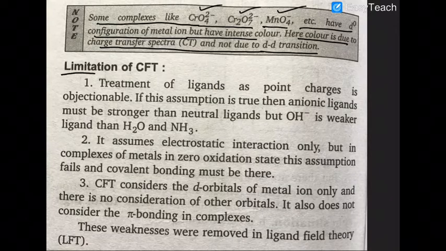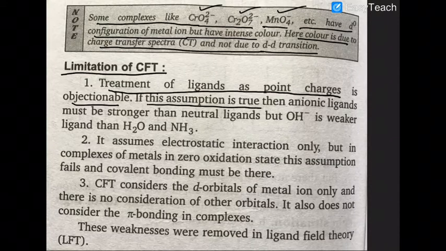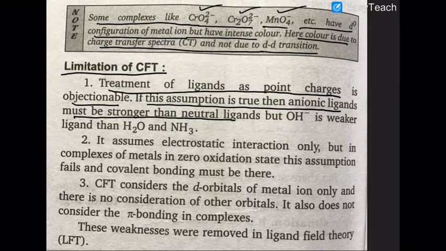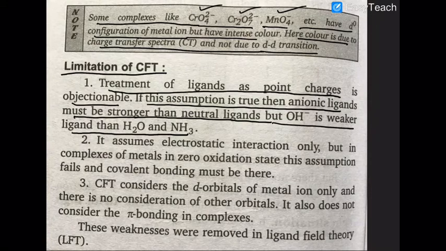Now, what are the limitations of CFT? The treatment of the ligand as a point charge is objectionable. If this assumption is true, then anionic ligands should be stronger than neutral ligands, but OH negative is a weaker ligand than water and ammonia.